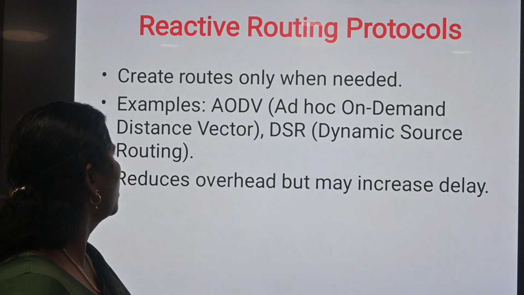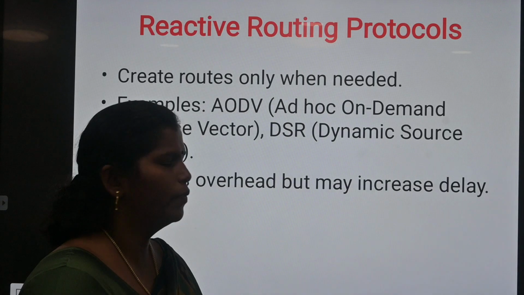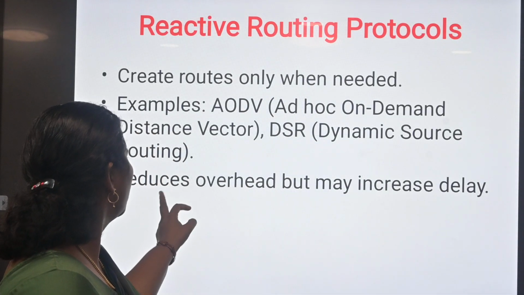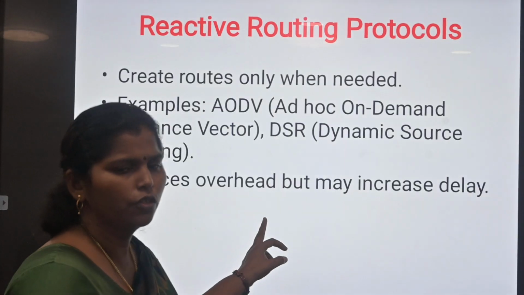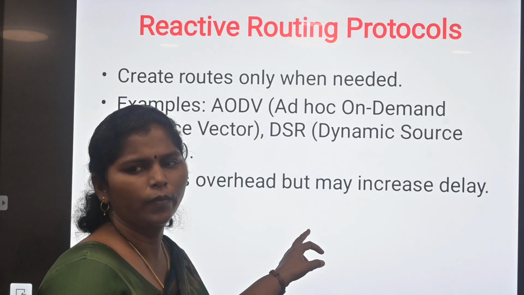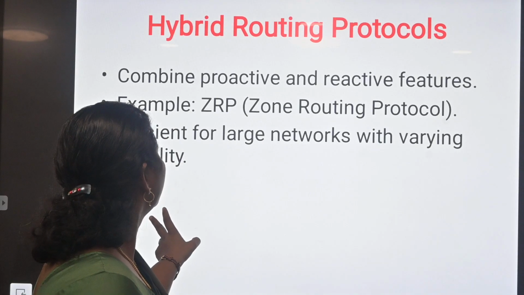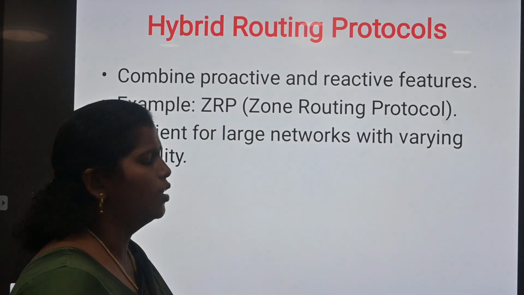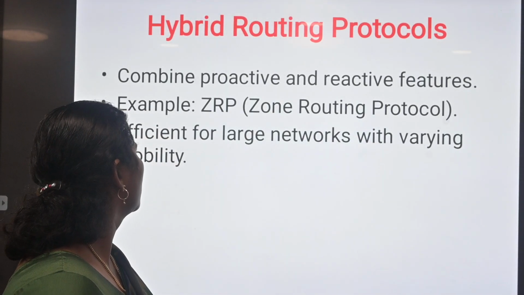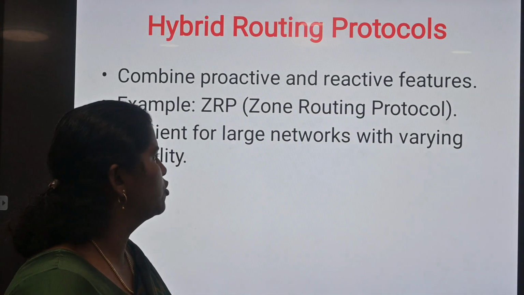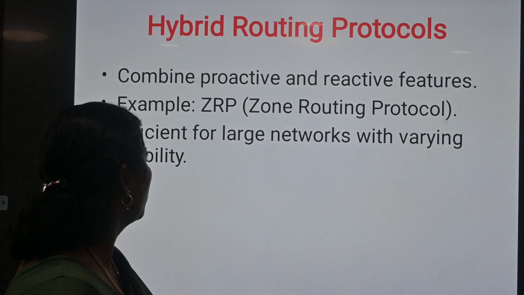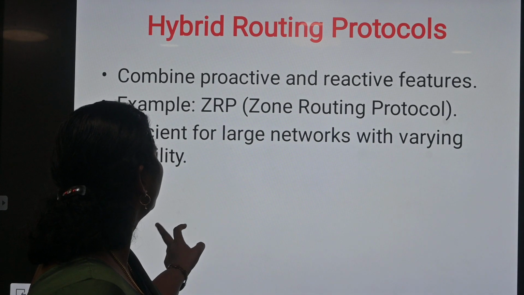Reactive routing protocol creates routes only when needed. Example, AODV, Ad hoc on demand distance vector, and DSR, dynamic source routing. It reduces overhead but may increase delay. Hybrid routing protocol combines proactive and reactive features. Example, ZRP. ZRP means zone routing protocol. It is efficient for large networks with varying mobility.